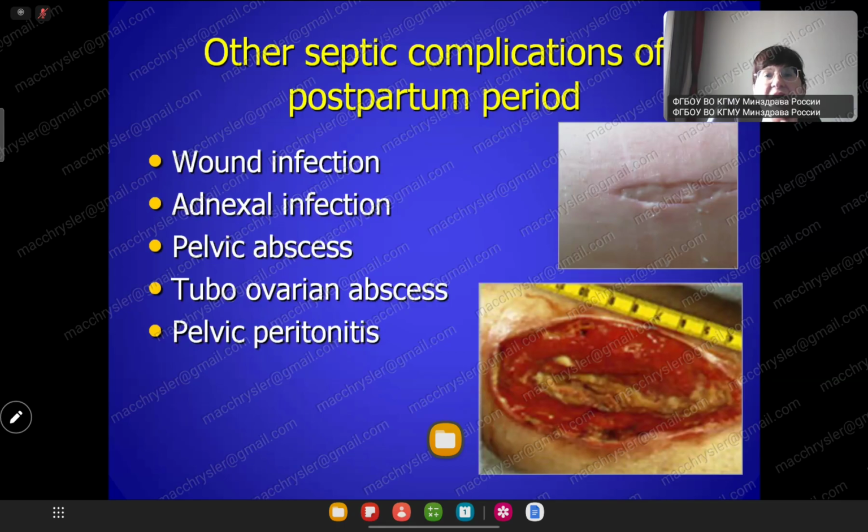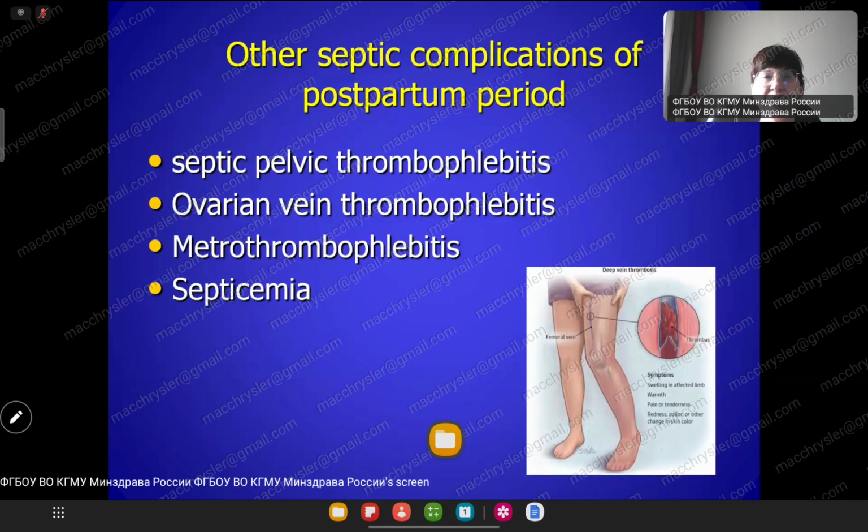Other septic complications of the postpartum period: wound infection, adnexal infection, pelvic abscess, tubo-ovarian abscess, pelvic peritonitis. Look, it's not good. It's pathology. The mother should stop breastfeeding and think about the baby, but it's impossible. The mother has severe pus infection. Thrombophlebitis, ovarian vein thrombophlebitis, metrothrombophlebitis, septicemia.